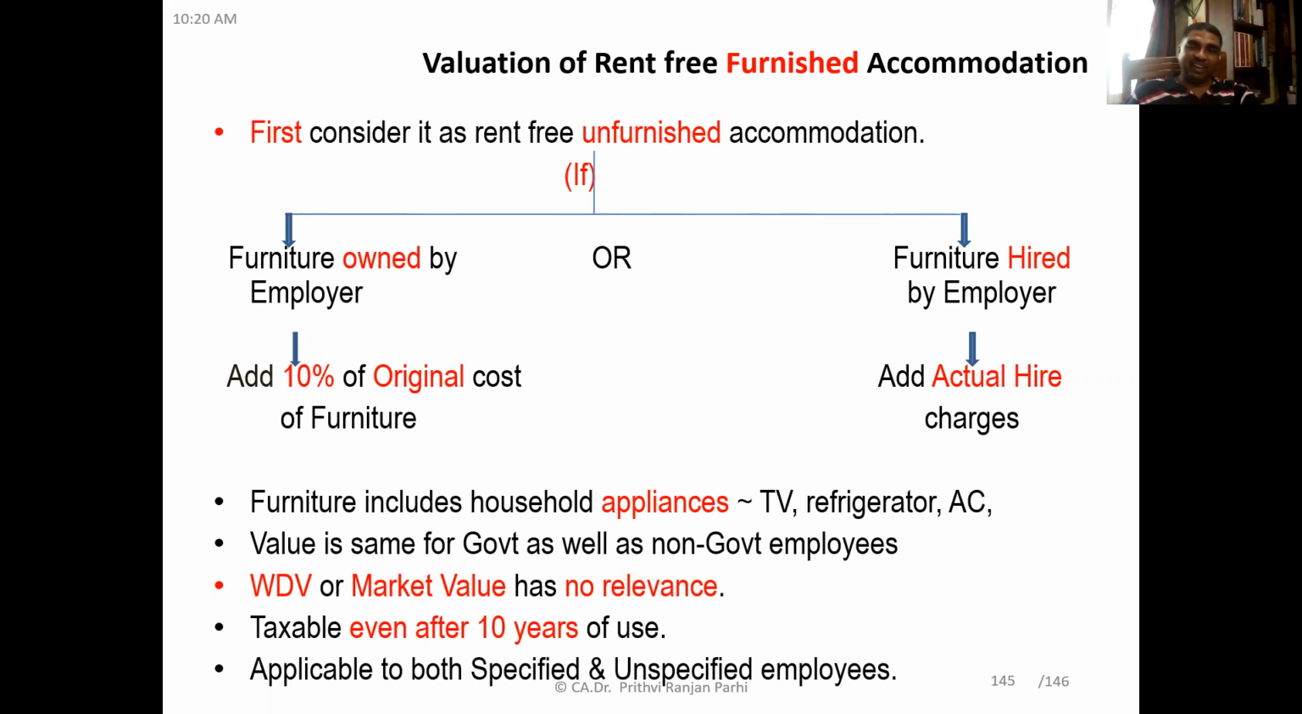So even after 10 years, when the original cost is fully recovered or fully valued, fully taxed, still it will be taxable, so long as the employee is using that furniture. And this furnished accommodation is taxable both for specified as well as unspecified employees.